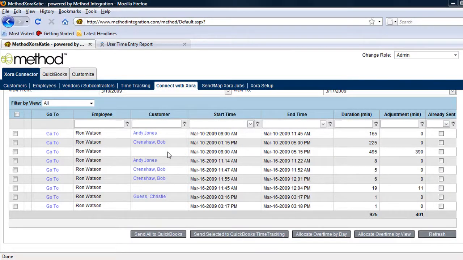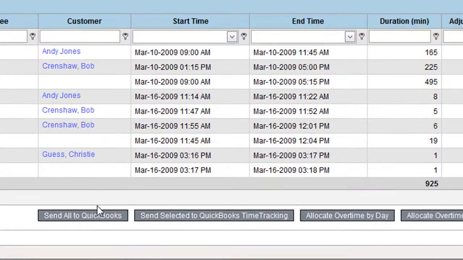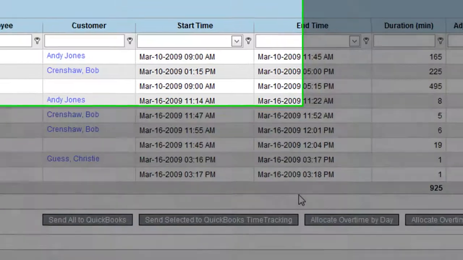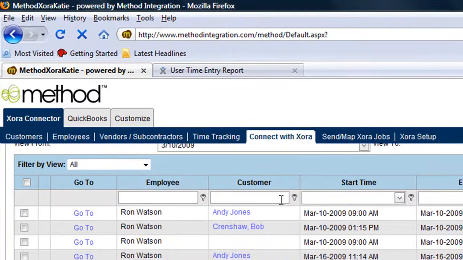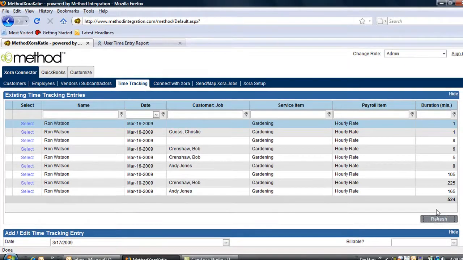Next, we'll want to send our times to QuickBooks. In order to do so, click on the Send All to QuickBooks button. Once the times are sent successfully, a message will appear that the records have been sent. Click Close. Next, we'll click on the Time Tracking tab link, and as you can see, the times have appeared.